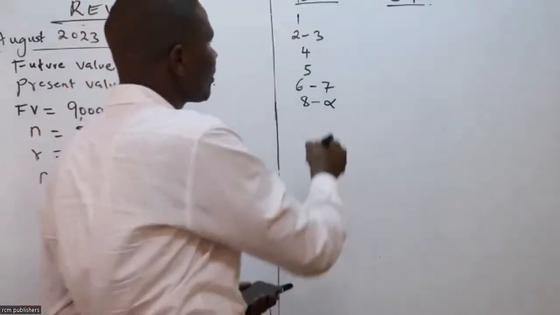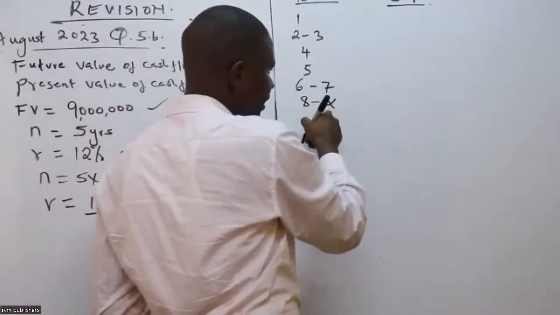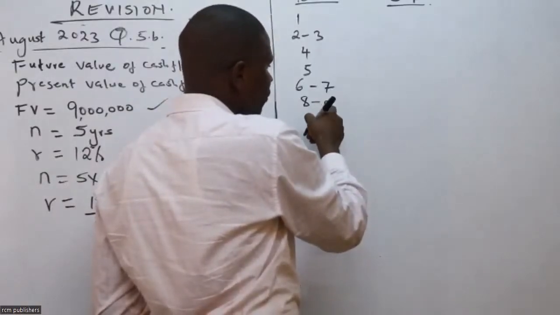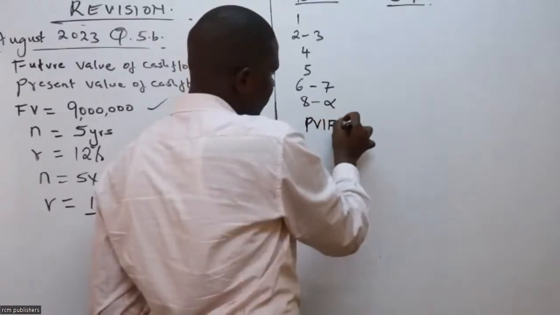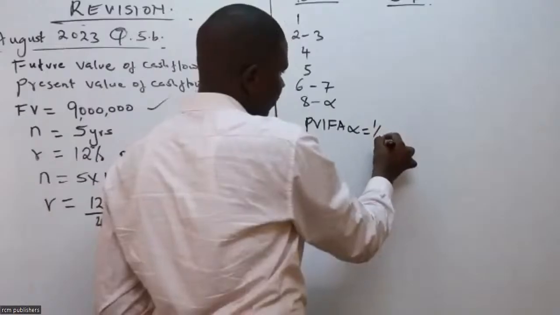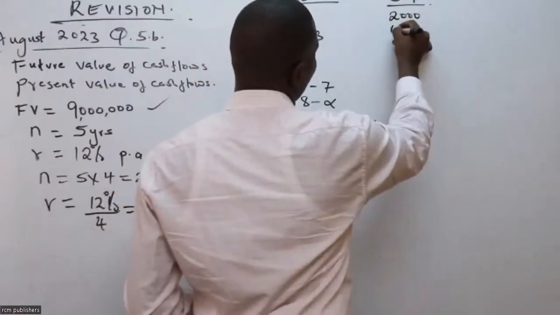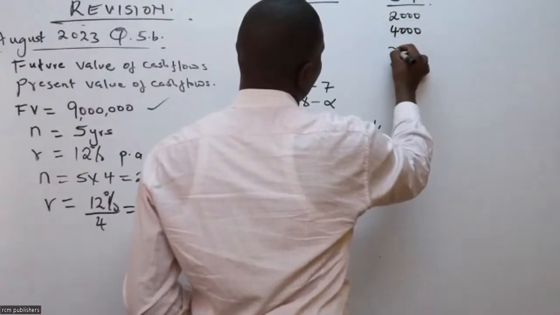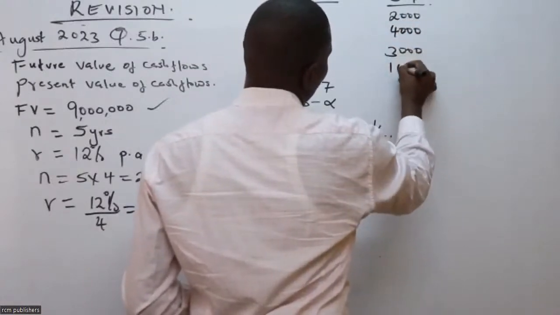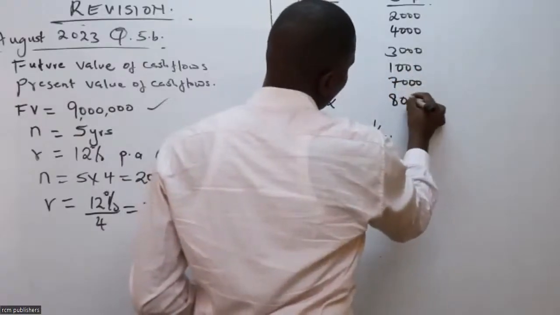So anytime the examiner gives you these ranges, and you want to get the PVFA to infinite, it is 1 over R.